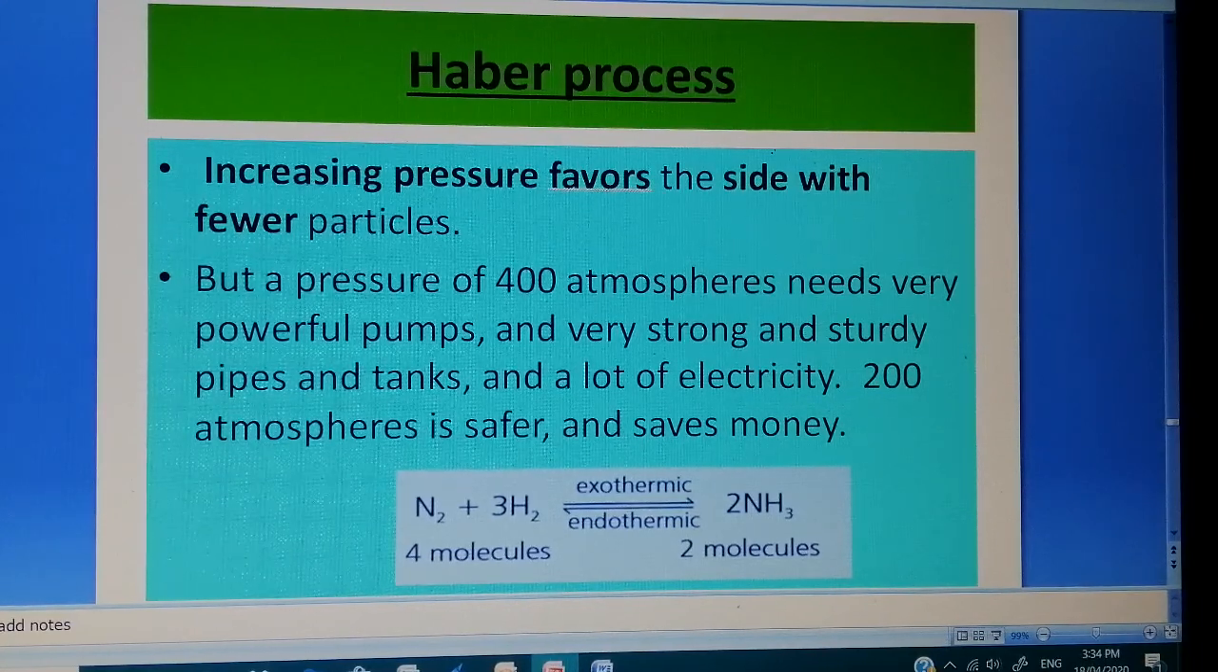This is not possible, because if you are using 400 atmosphere pressure, it needs powerful pumps that are very strong and can hold this much pressure. Sometimes if you apply a very high pressure, the pipes and the converter, all these things we have seen in the flow chart, can burst due to high pressure. So we use a pressure of 200, which is safer and saves money.